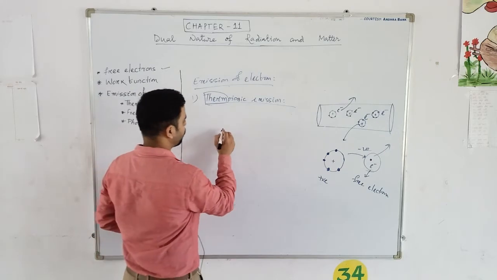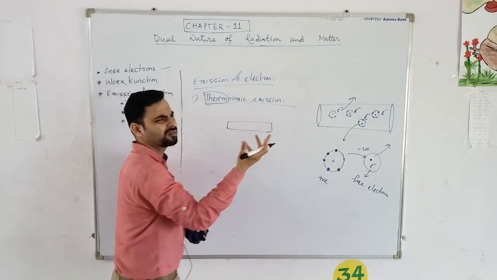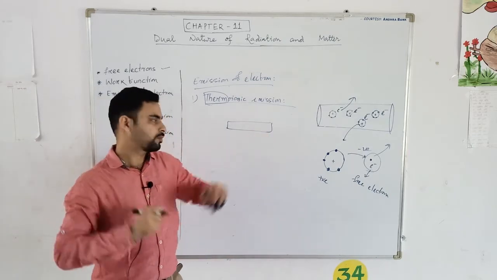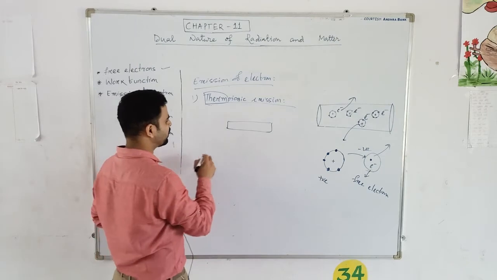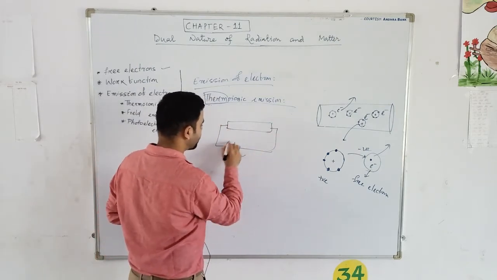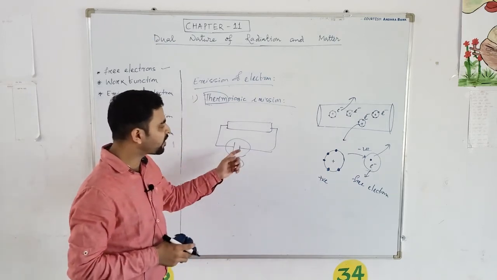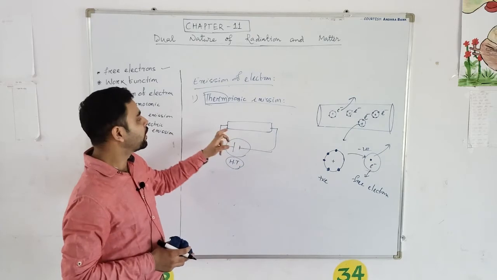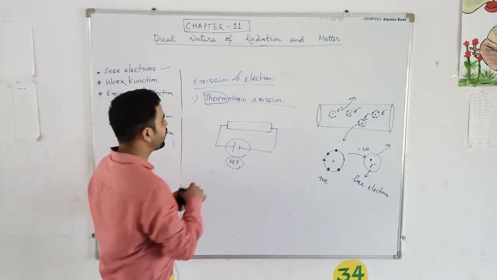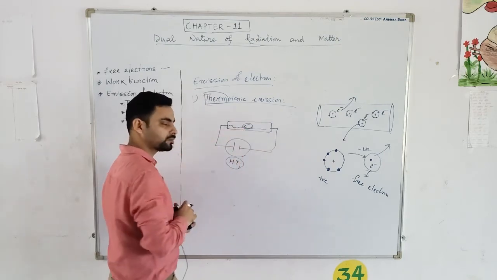That means, suppose there is a filament tube, right? Your bulb, you have tube, right? That type of thing is there. When I provide high potential, high tension here, due to this high tension, heat is generated here. Due to this heavy heat, electrons in this filament are released, are free.